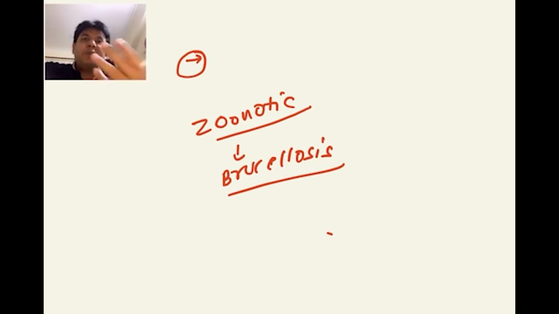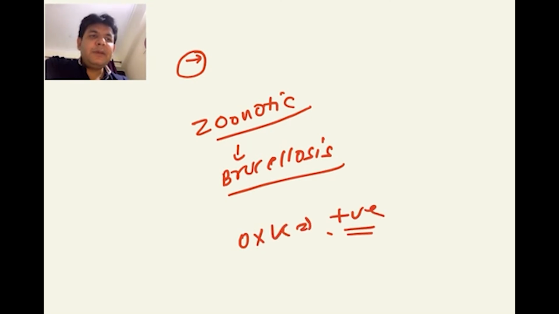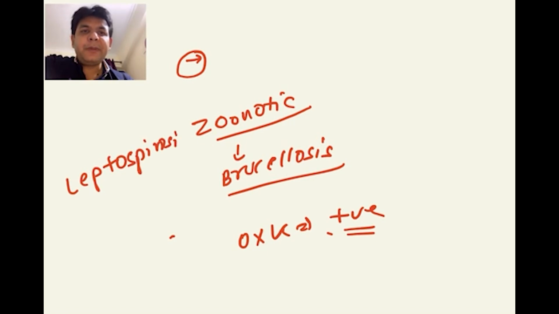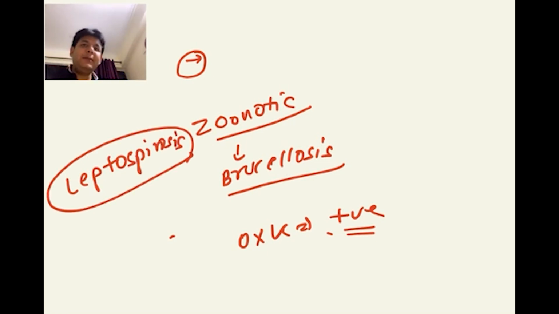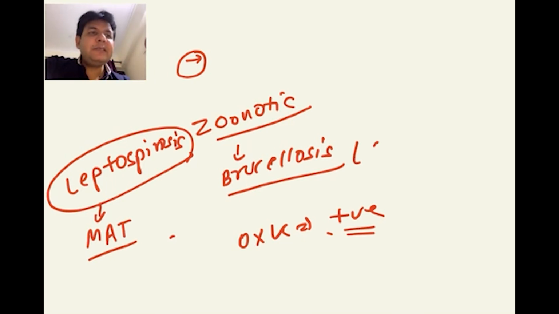So doxycycline is the drug of choice. Doxycycline is in fact the drug of choice for all the rickettsial members. Scrub typhus, that is OXK positive. Another zoonotic disease you need to focus upon is leptospirosis, which is a spirochete. Leptospira interrogans. If they give a history of hemorrhagic features along with jaundice or conjunctival suffusion, they are talking about leptospirosis. Which serological test here, guys? That is the microscopic agglutination test, MAT. SAT is done for brucella, and CAT is done for mycoplasma.